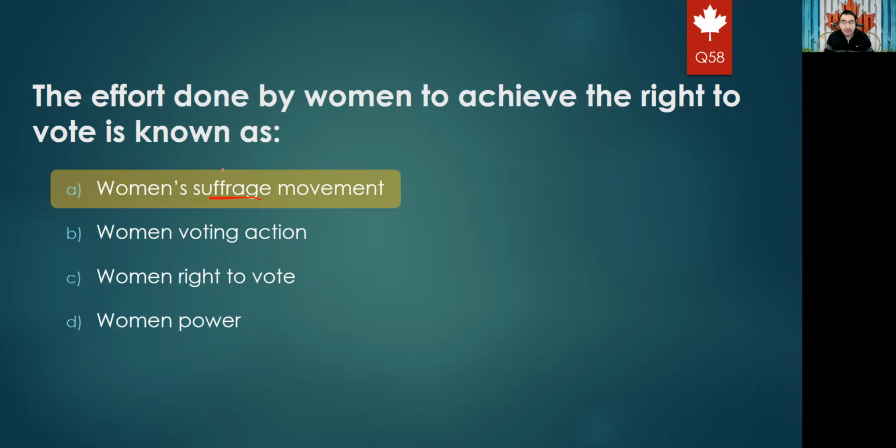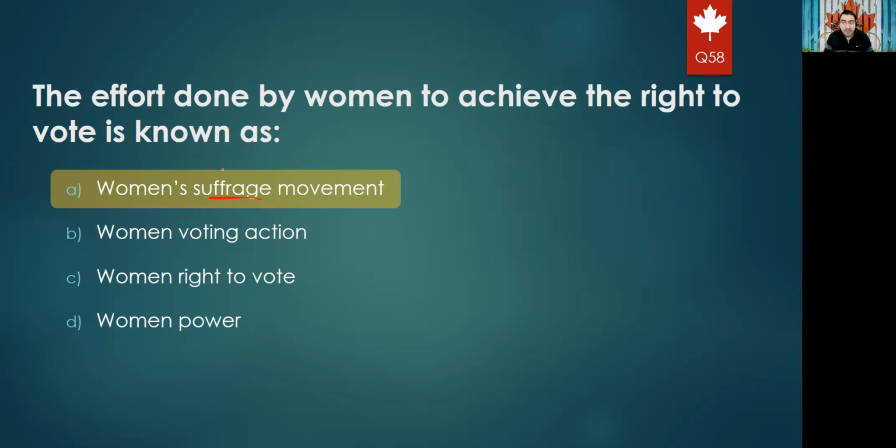Next question: when was the Bank of Canada established? It was after the era of depression, right? 1935, 1936, oh, these are very difficult options. All are uncertain, so you must know the year, and the right answer is 1934, option D. If you have other dates in the 40s or 50s and just one or two options in the 30s, you have to focus only on the 30s years.